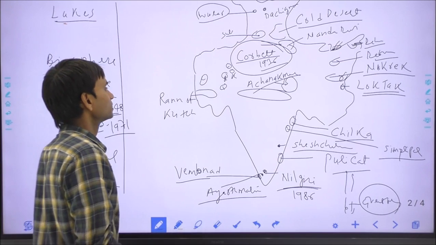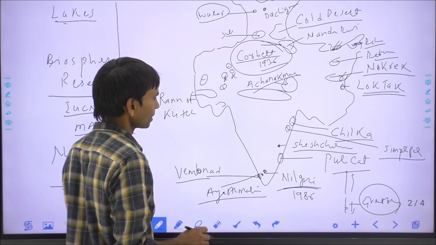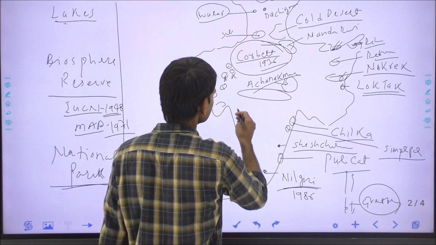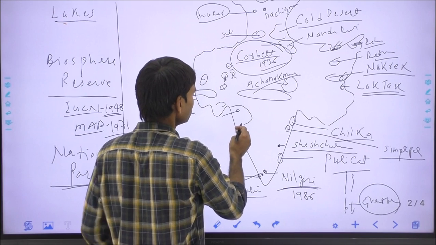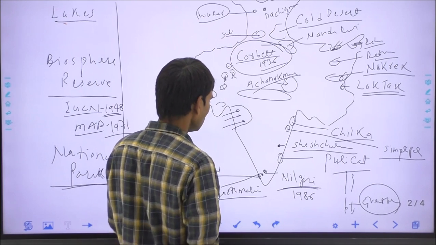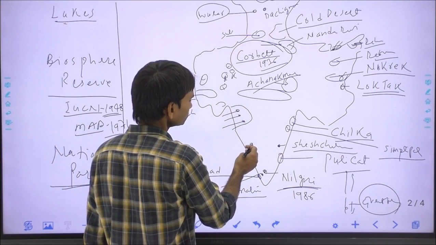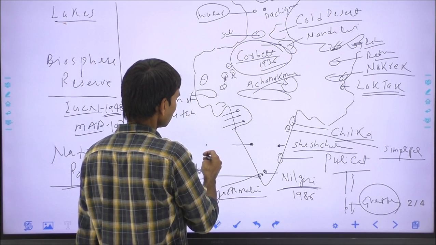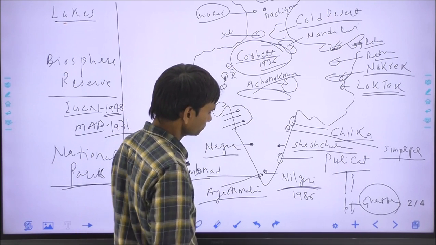In Gujarat, this is the Gir National Park and the Rann of Kutch national park. In Maharashtra, this is the Sanjay Gandhi National Park, Tadoba National Park, and the Chandoli National Park. In Karnataka, there are so many national parks. One of the most important is the Nagarhole National Park.